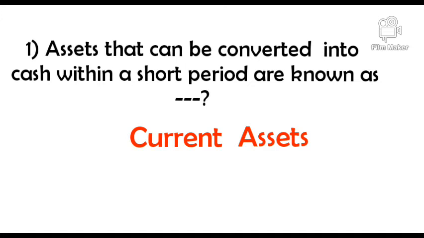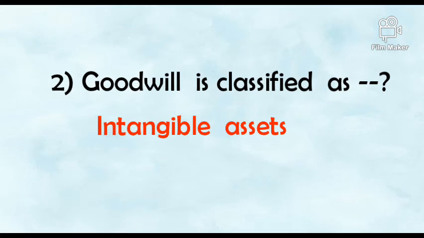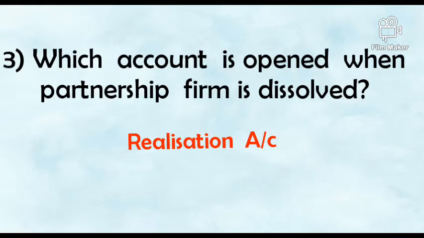The assets that can be converted into cash within a short period are known as dash. Answer: current asset. Goodwill is classified as dash. Answer: intangible asset. Which account is opened when a partnership firm is dissolved? Answer: realization account.